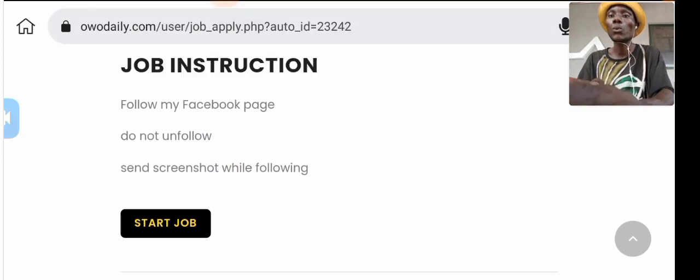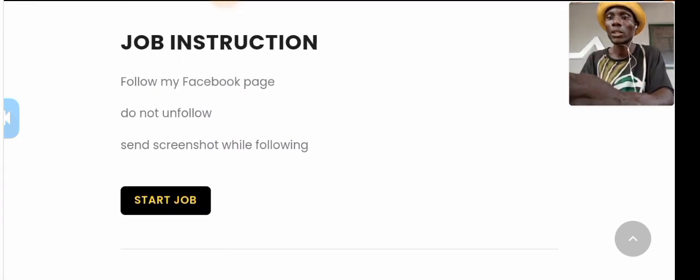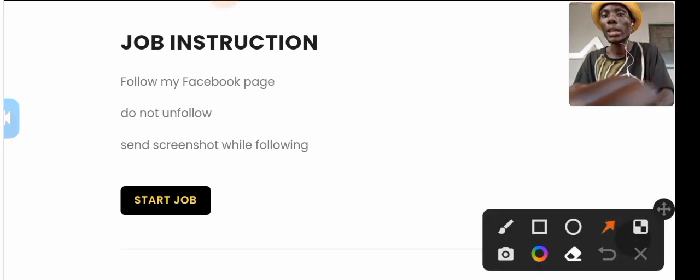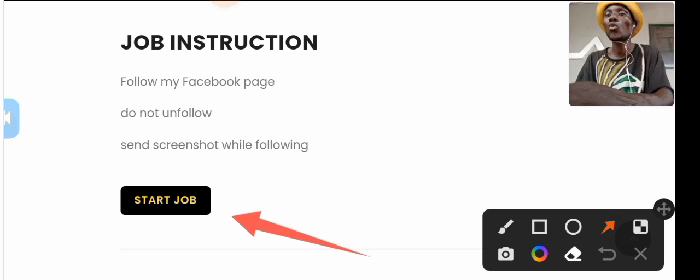When you have read all this, the next thing you are going to do is touch start job, which is this option here. When you touch it, it will direct you to the Facebook account that you are going to follow. Then when you have followed it, you screenshot it immediately.